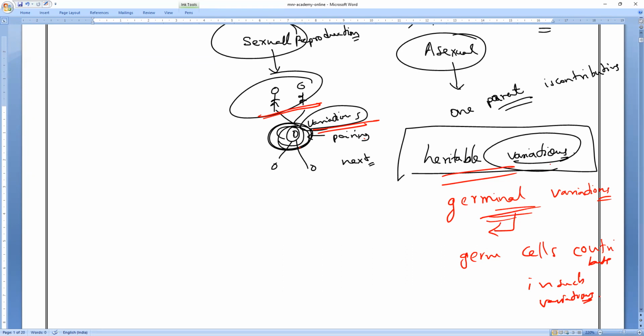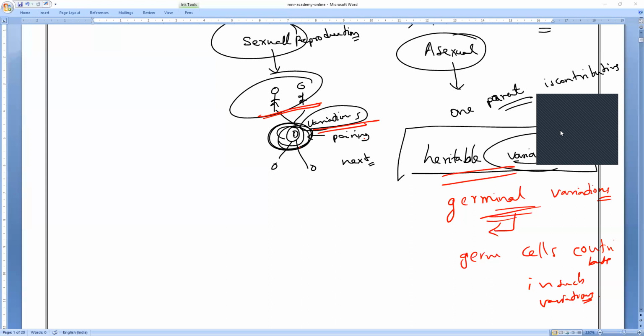Please write it down. Any variations that have been acquired by individuals through reproduction and passed on to succeeding generations are called heritable variations. Clear, everybody? Any doubt, you can ask me.